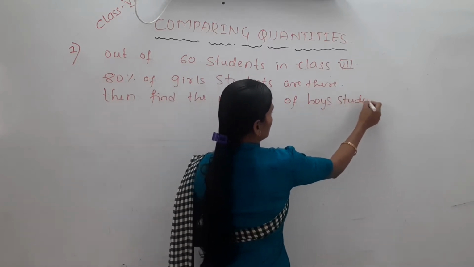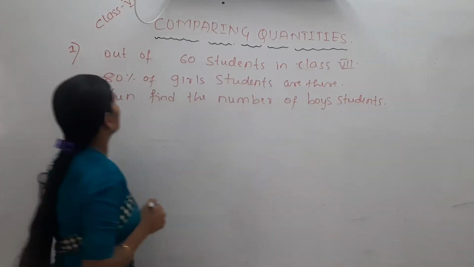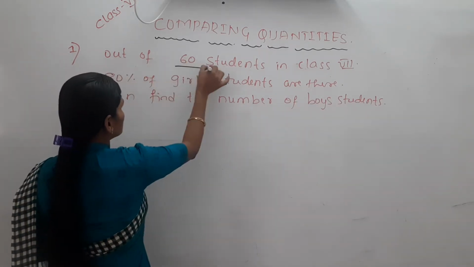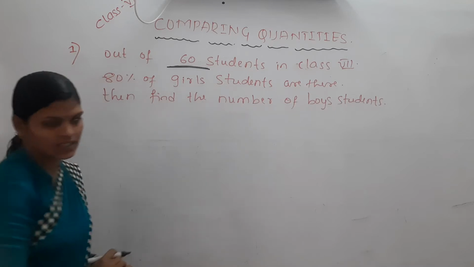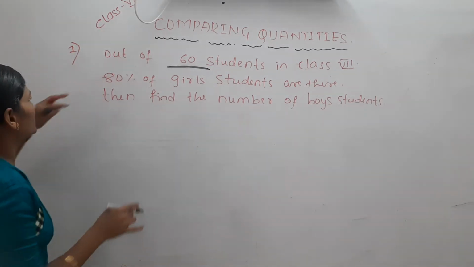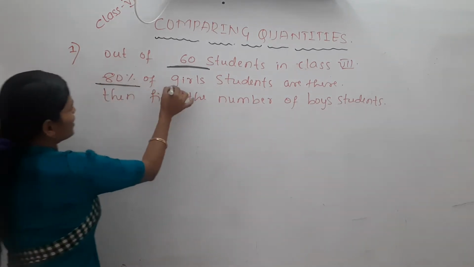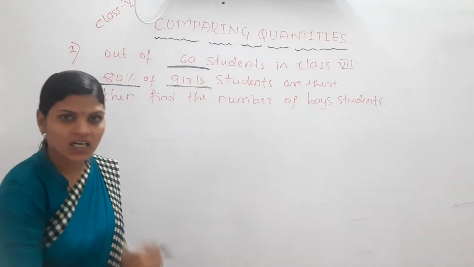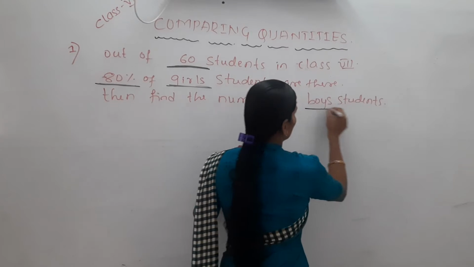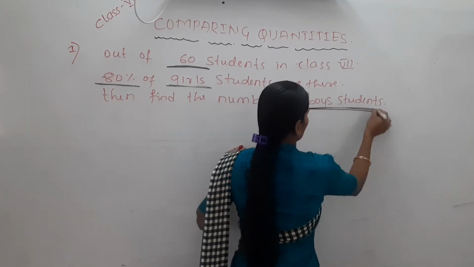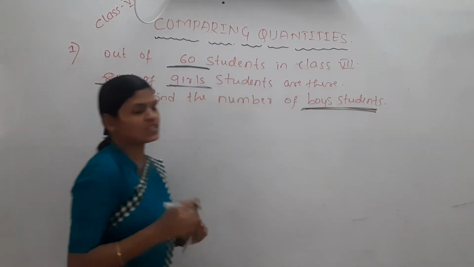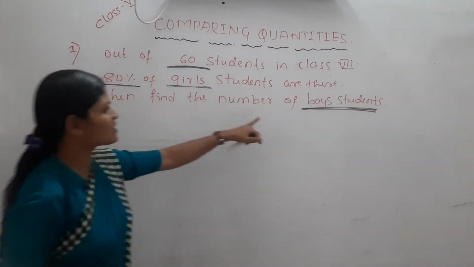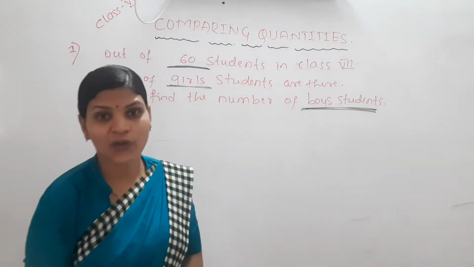How to do this one? See here. Out of 60 students means totally how many children are there in class 7? 60. In that, 80% of them are girls. Then we have to find the strength of boys, means the number of boys in that class. How? The boys' percentage is not given, how do we find it?